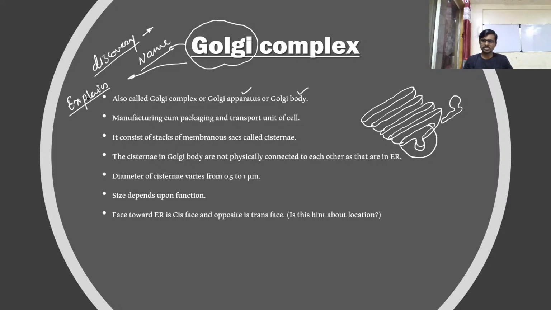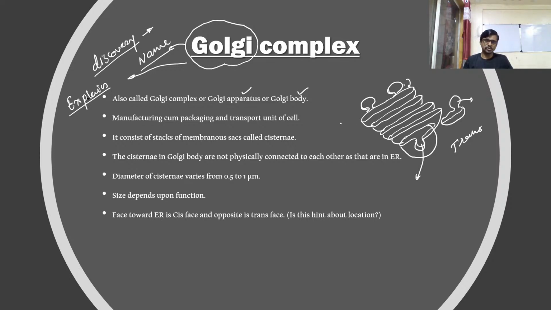These are the vesicles which are leaving the Golgi complex from the trans face. And here is a structure which is accepted by the Golgi complex coming from the rough endoplasmic reticulum. These are also vesicles which get attached to the cisternae of the Golgi complex. So this is how our Golgi complex looks.